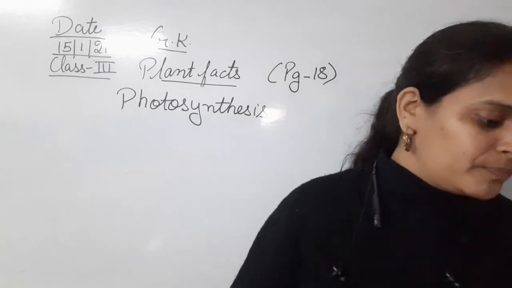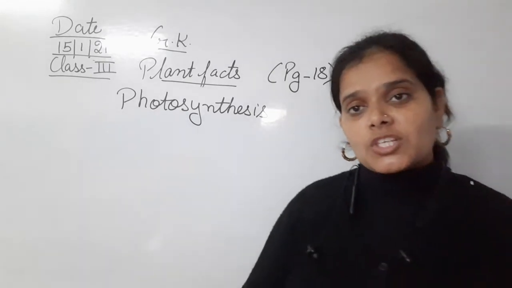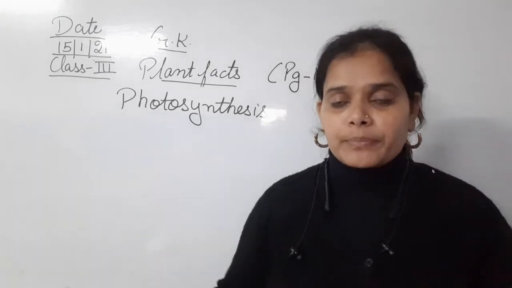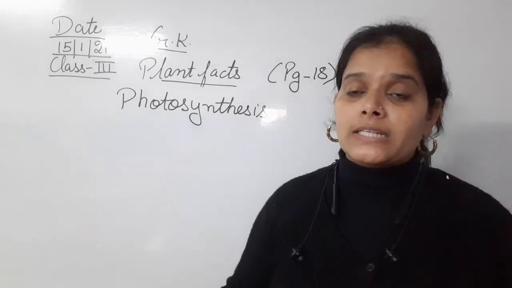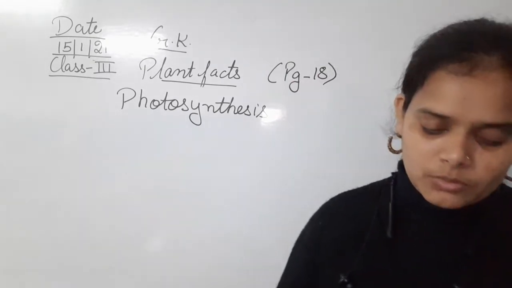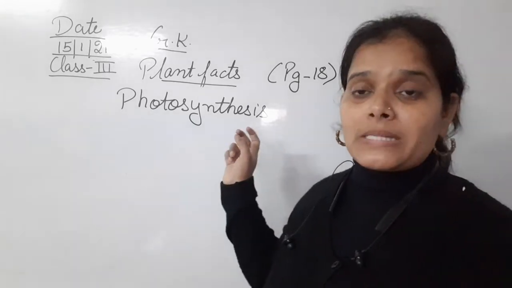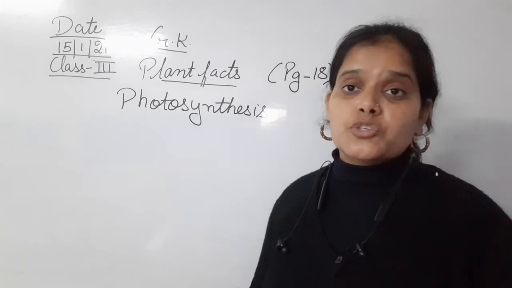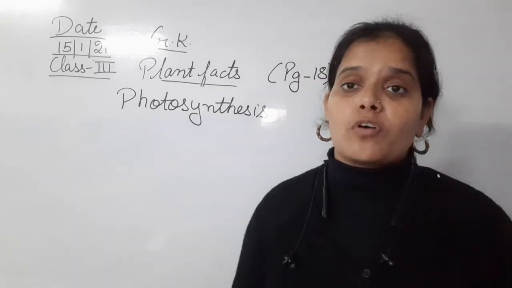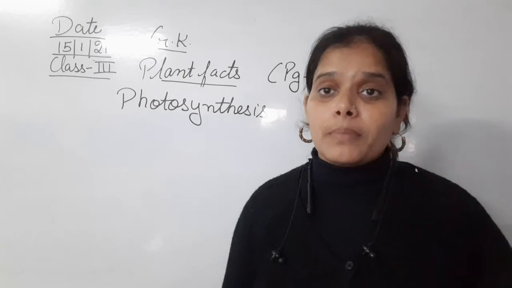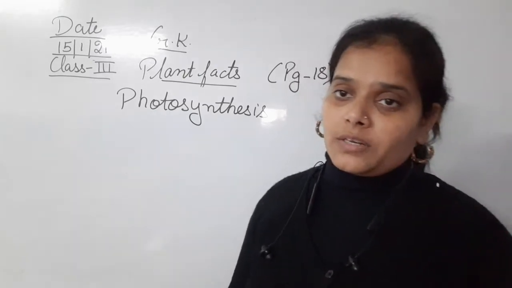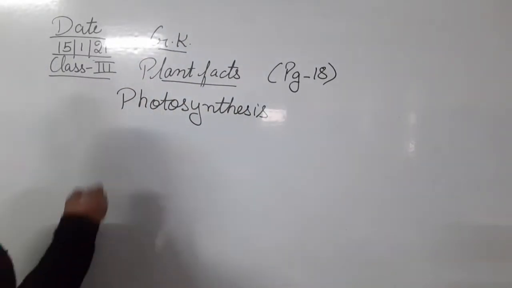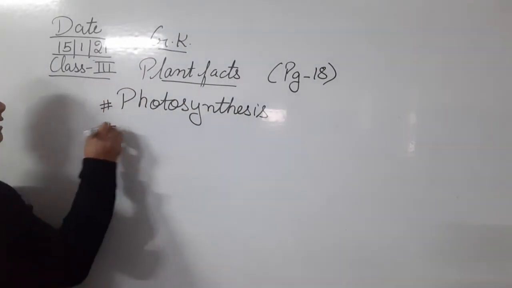Okay, so you can consider the leaf as the kitchen, or you can consider it the mother of the plant, who prepares food for all the other parts of the plant or the tree. Okay, that is photosynthesis. So in simple terms, I'll say that photosynthesis is the process in which the plants make their food with the help of carbon dioxide, water, minerals, sunlight and chlorophyll. Clear?